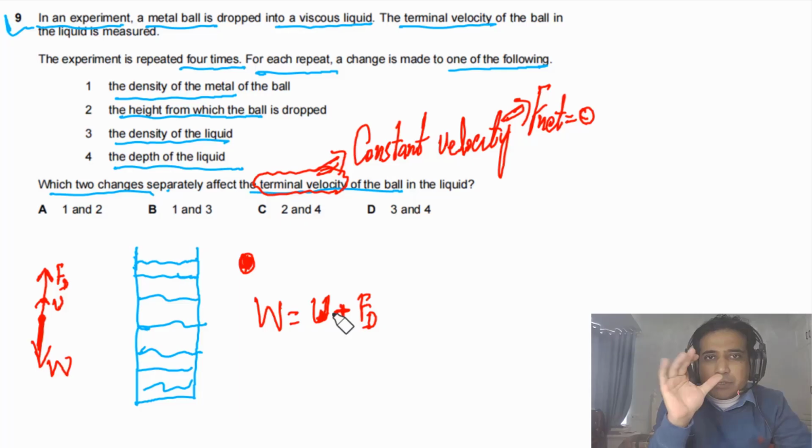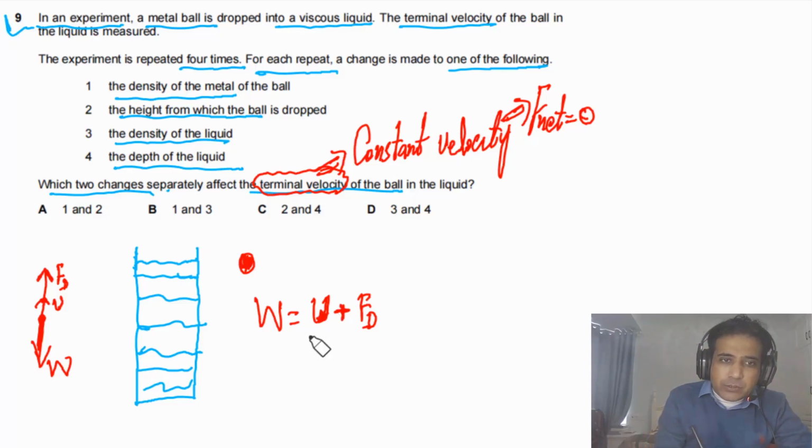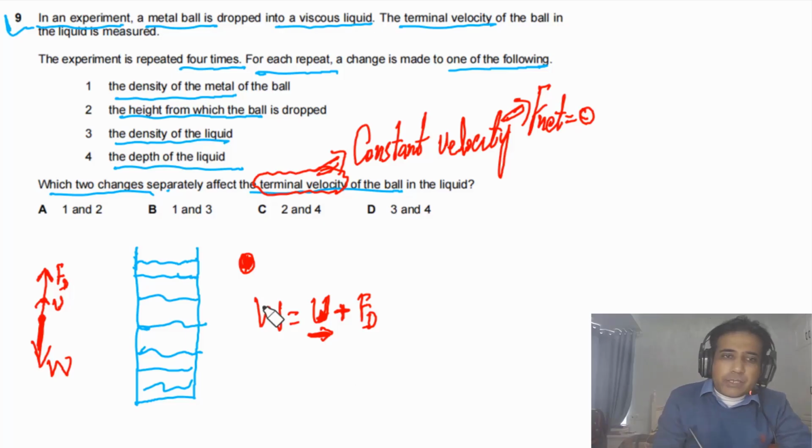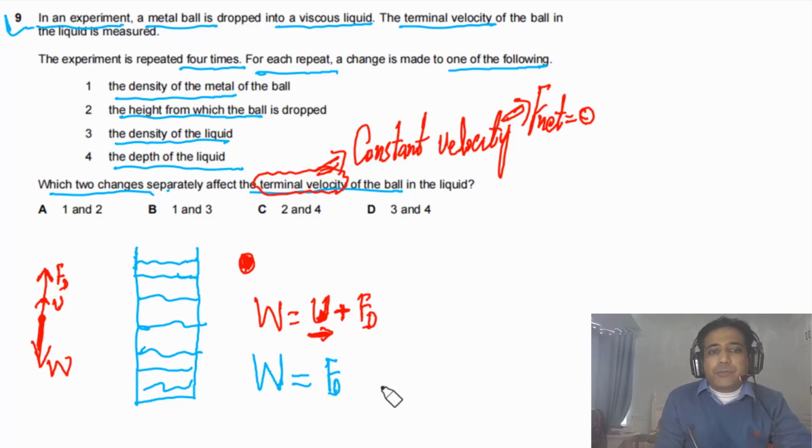The upthrust will be a constant quantity, and as the density of the liquid is much lower than the density of the ball, the upthrust will be very small. For simplicity and for better understanding of this problem, we can say that when the ball has reached terminal velocity, weight will be equal to drag force, and drag force is equal to 6 pi eta r v, where v is the terminal velocity.